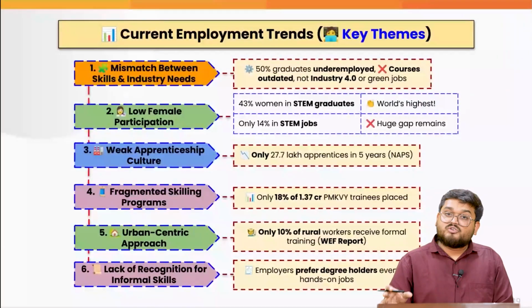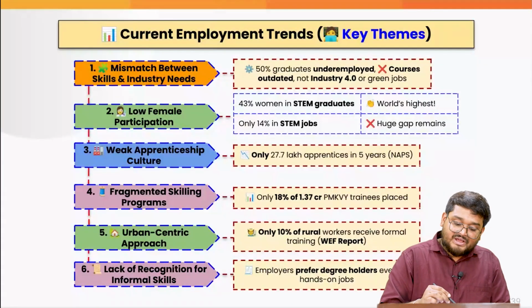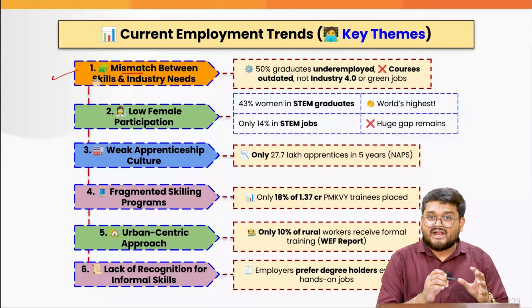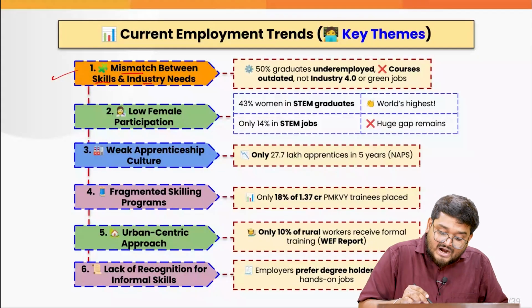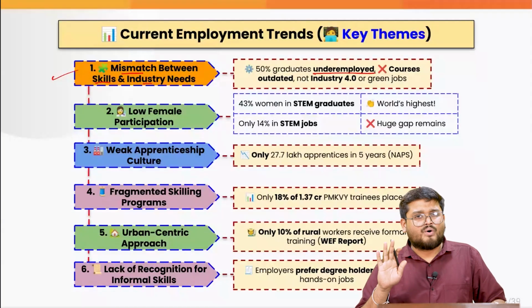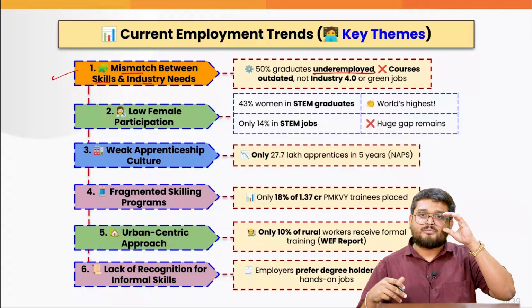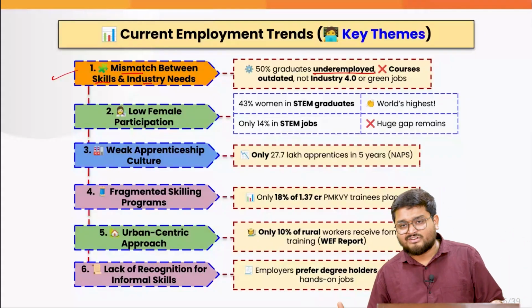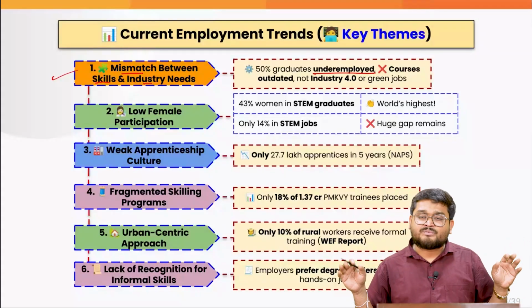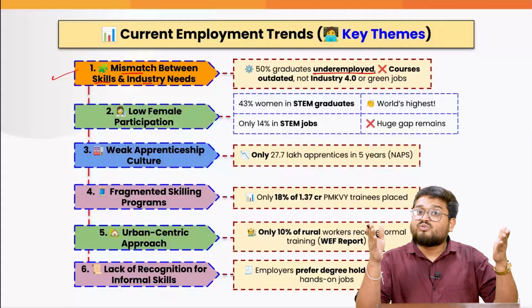Now that is where we have to look at various other issues also. Firstly, we have some mismatch between skills and the industry needs. That means 50% of the graduates are underemployed. We have to pause and think for a minute. If we have so many graduates in the country from various streams, even from the engineering background, from the non-engineering background, and there are so many future ready jobs, but why are they not getting those kind of jobs?